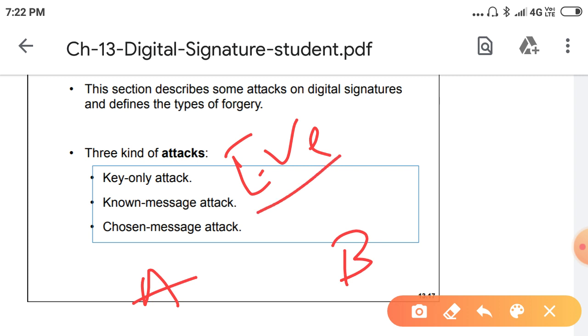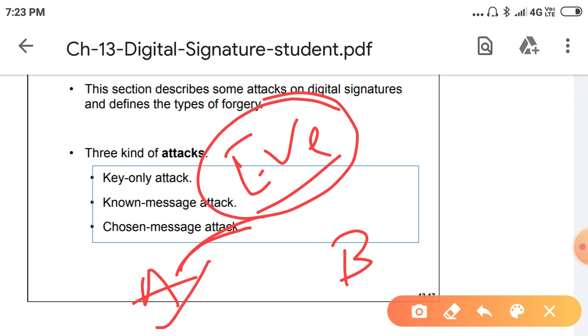Eve has access only to the public information released by Alice. To forge a message, she can create Alice's signature to convince the receiver that the message is coming from Alice only.